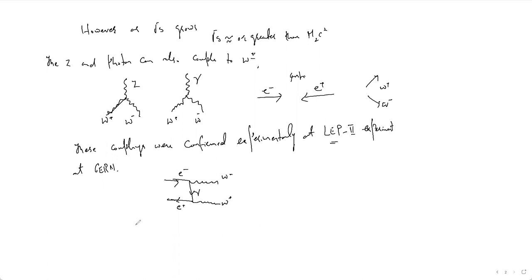So what is actually happening? Let me represent it with the help of this Feynman diagram. Here we have this as an electron, and this here as a positron. There will be some photon exchange, and it will result in the production of this. Sorry, because they are gauge bosons, I'm going to represent them by this, not by straight lines. So this is W minus and this is W plus, and as a result we here have a photon.